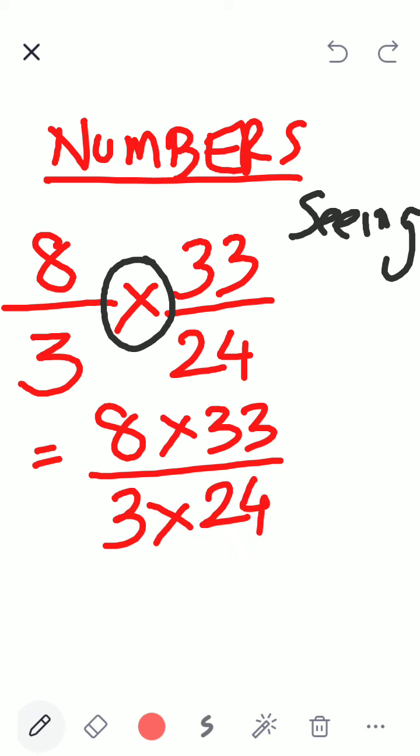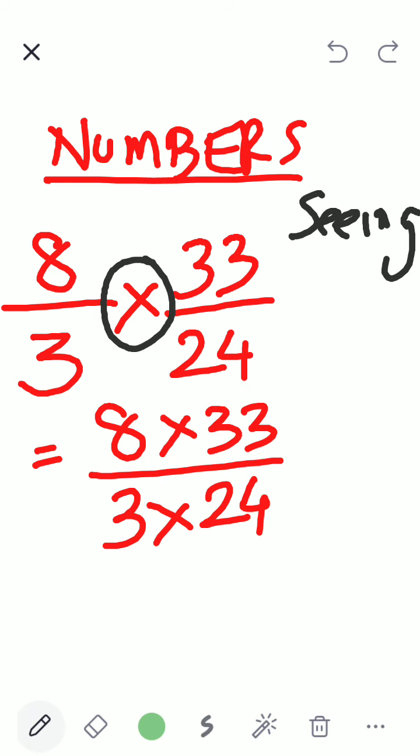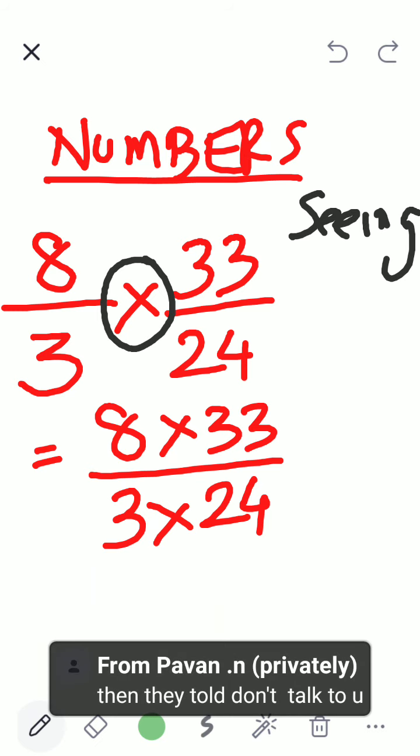Now what will I do? Now my brain is telling me I can do two things. I can do multiplication of this, then I will do long multiplication, and I can do multiplication of the denominator and then give the answer as a final fraction. But my practice brain is saying, no, let me simplify this. Let me make my calculation easy. Let me simplify this. So I will.